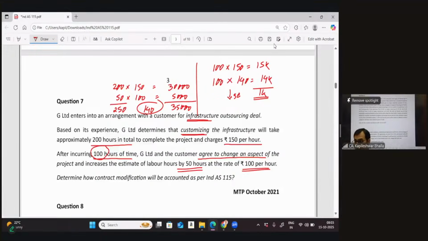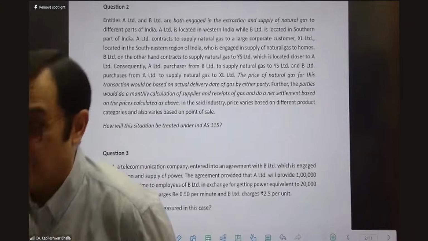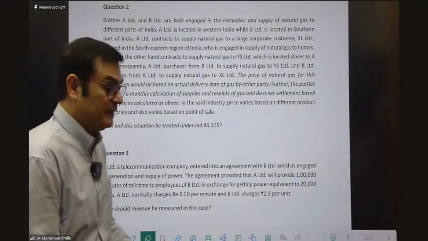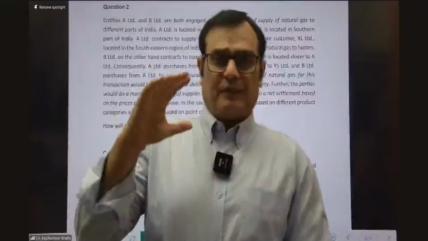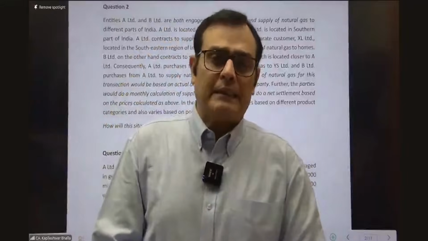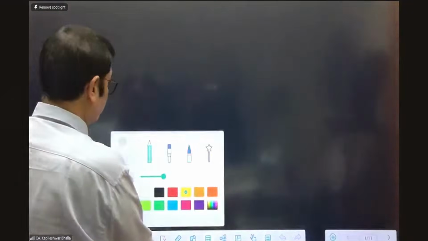Okay, now I think it's time to connect the dots once again with you. If I try to map out things in my mind, I can still use my board at this stage. Let me know, friends, if this is clearly visible. At least I can use it to make quick mind maps. If I write something, just let me know if this is clearly visible to you or not.